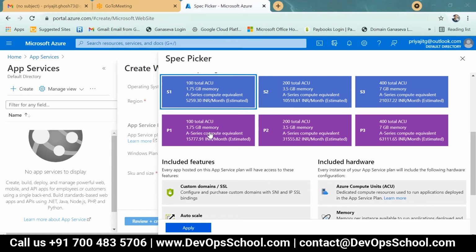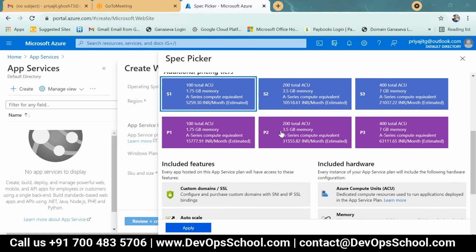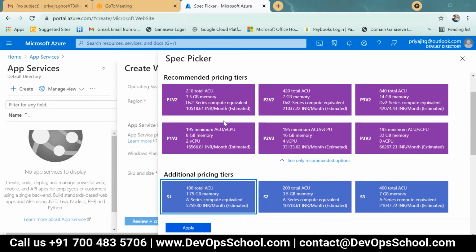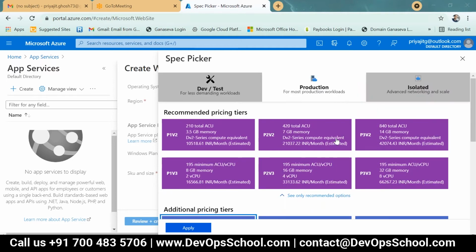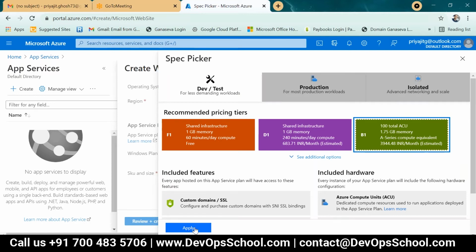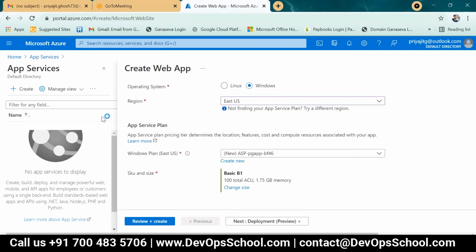So this is the premium plan, and this is the standard plan, as per your project requirement and structure requirement. So transfer it to dev test. I will take shared infrastructure, 1 GB memory, that is the B1 plan, the basic plan. Select B1. Just click apply.